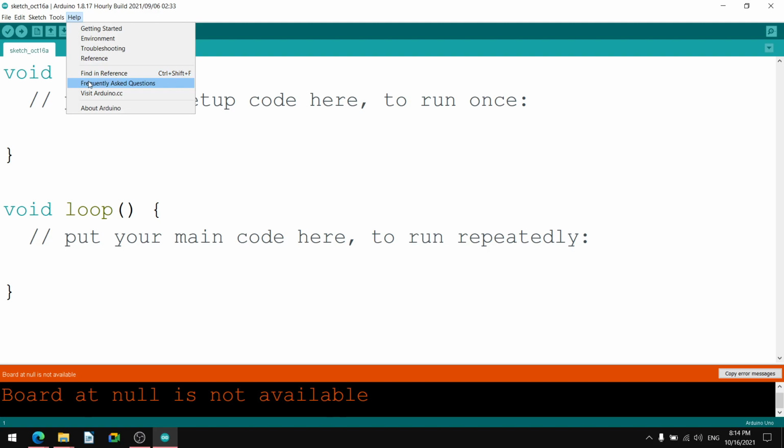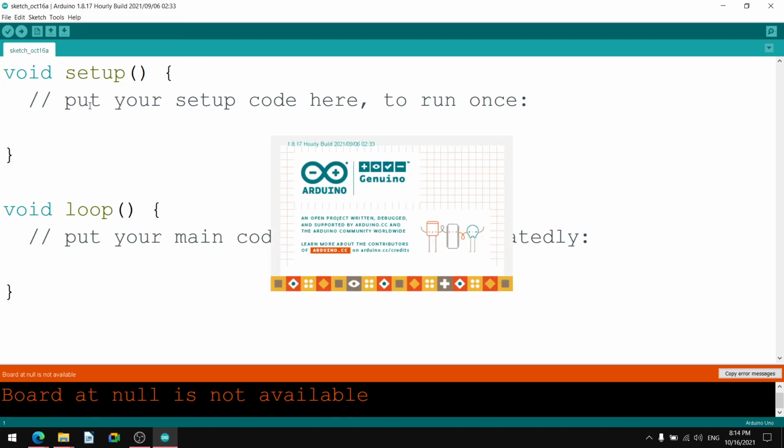Then there is Help: Getting Started, Environment, Troubleshooting, Online Troubleshooting, Reference, Find in Reference, then Frequently Asked Questions, and then Visit arduino.cc, About Arduino. These are the helps. This is about the Arduino. If you read it, it says Arduino Genuino, an open project, written in, I think, some other European language other than English. But below there is English: the Arduino community worldwide. Learn more about the contributors of Arduino, Arduino CC.